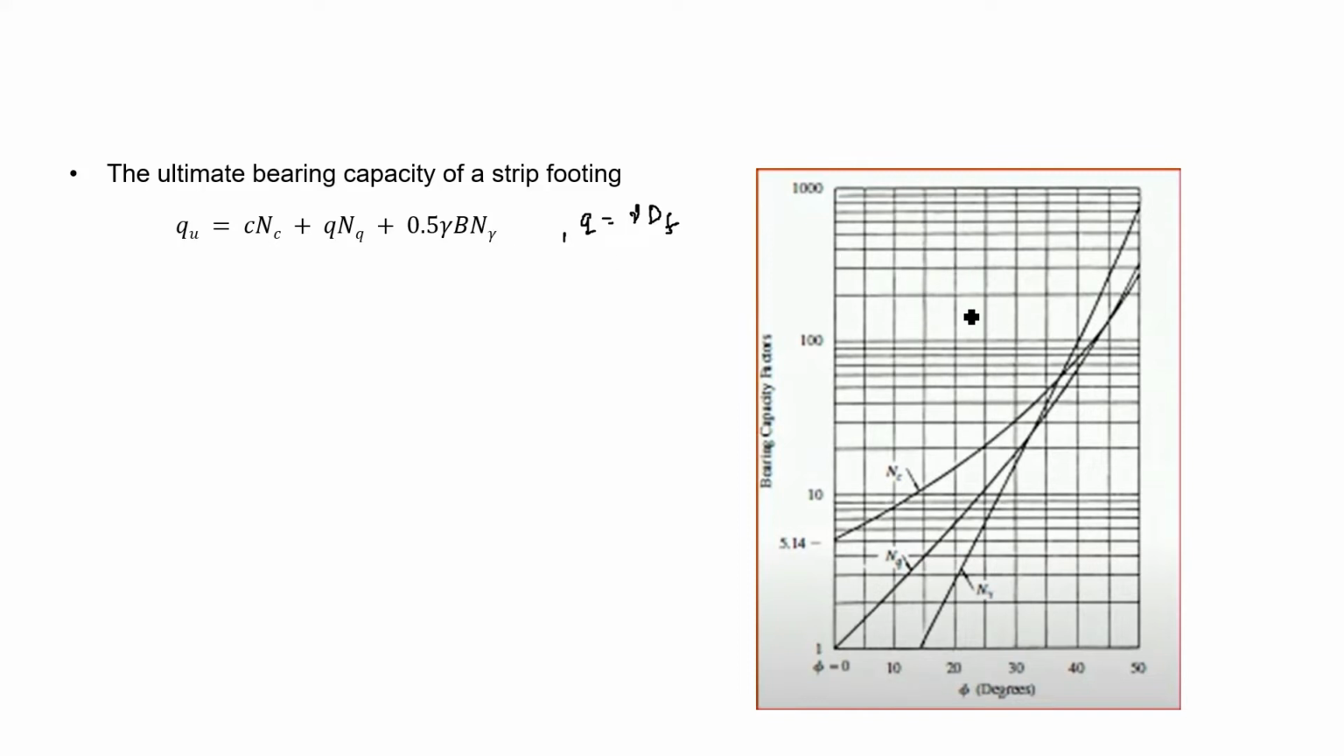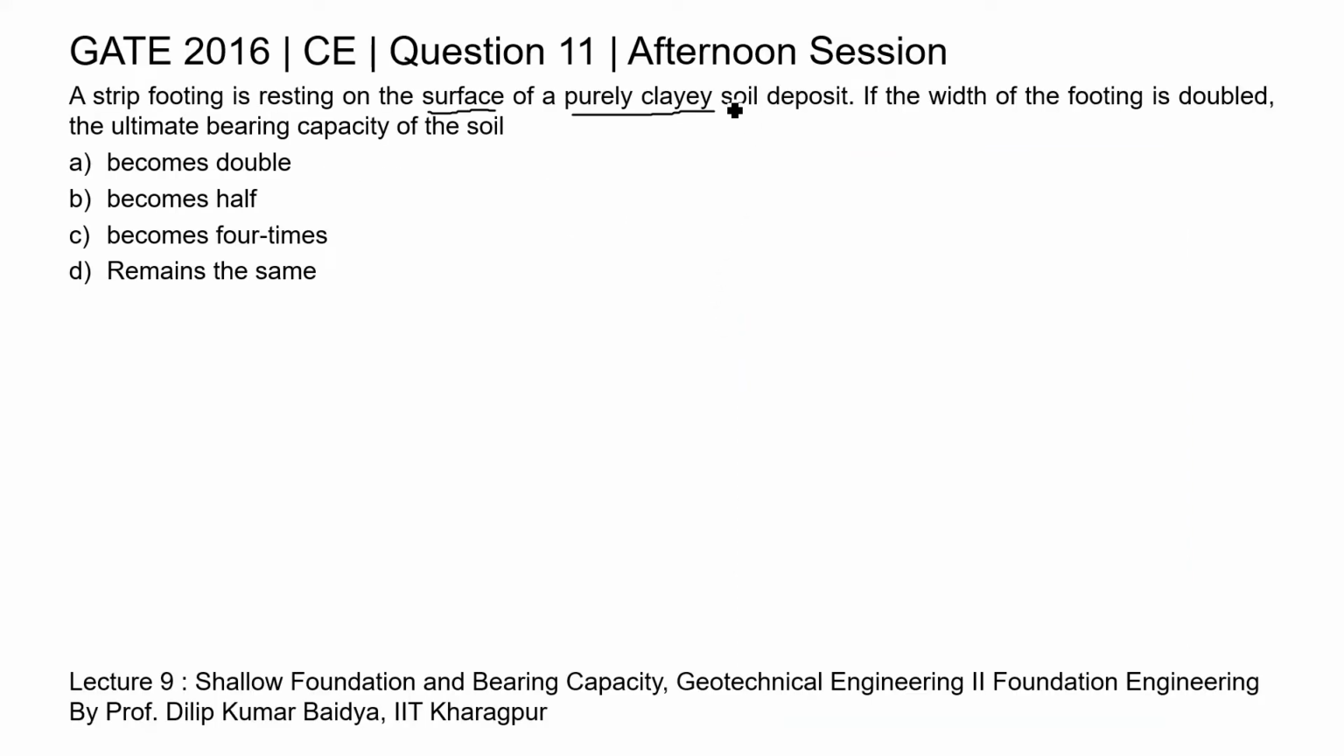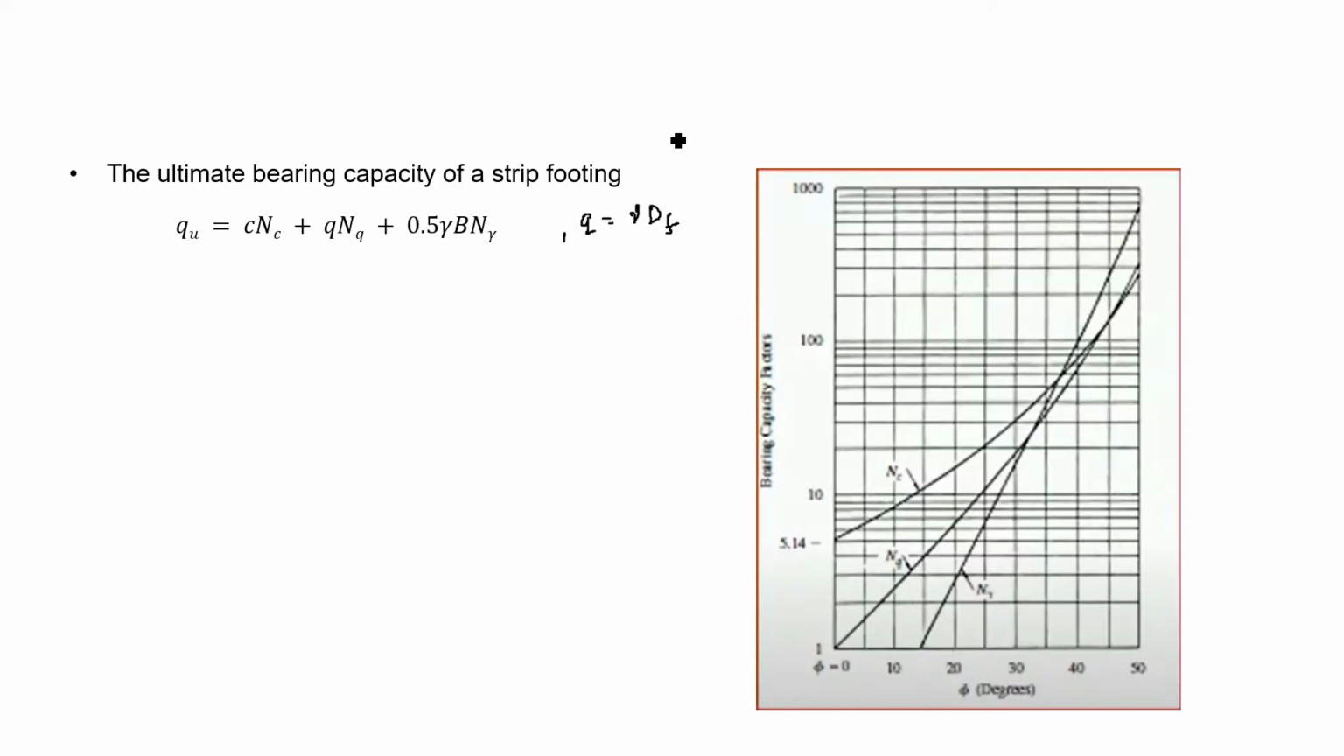So, here in this question the soil deposit is purely clay. So, for purely clay soil we know that phi is equal to 0, and from this chart we can say for phi equal to 0 the value of Nc is 5.14, Nq is 1, and N gamma is 0.